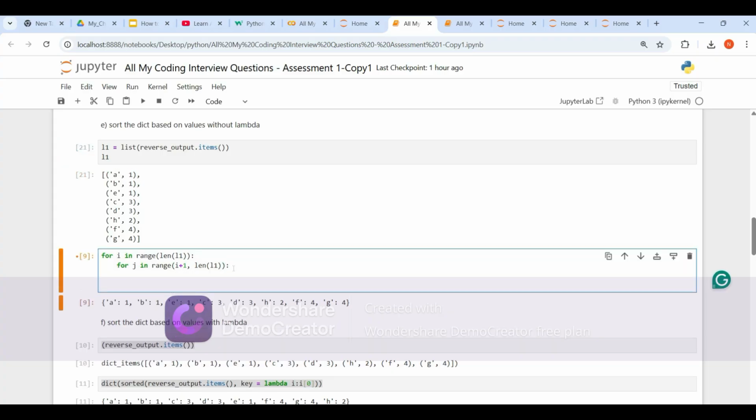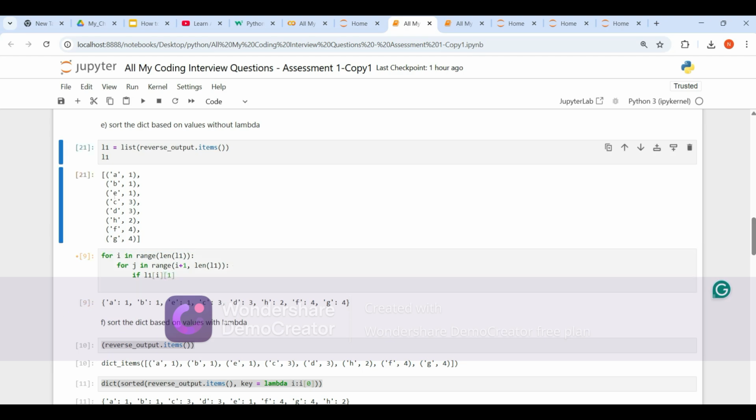Okay, let's do an if condition here. If L1 of i of 1. What is 1, guys?